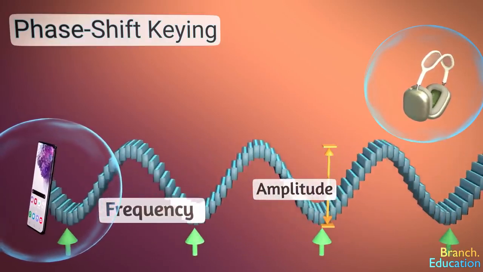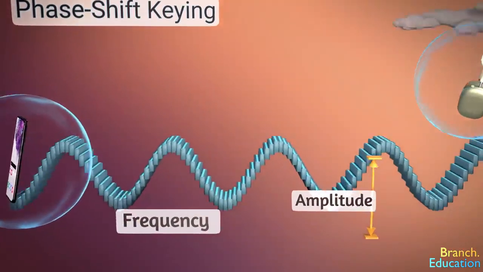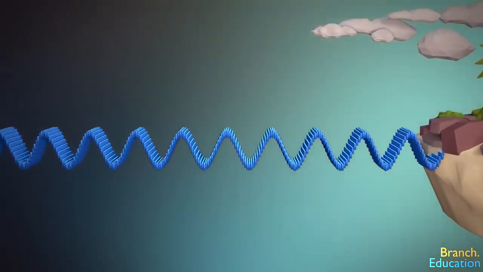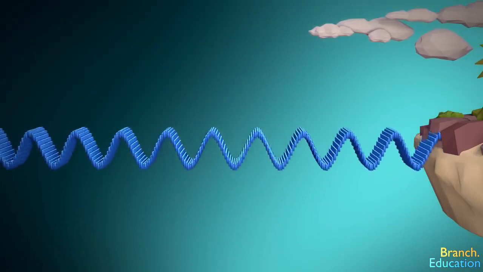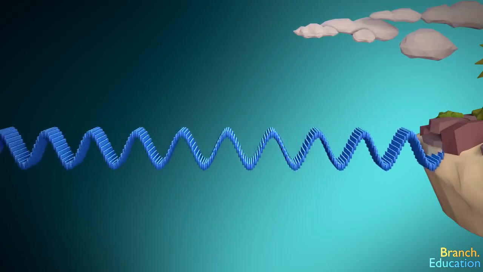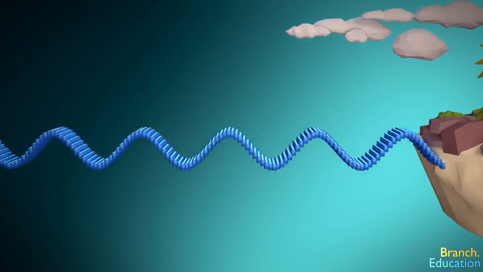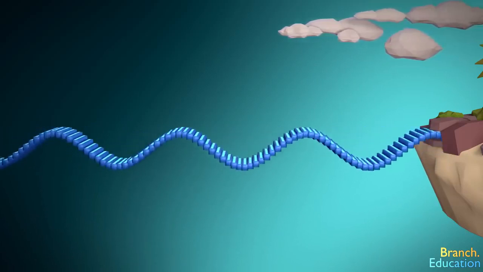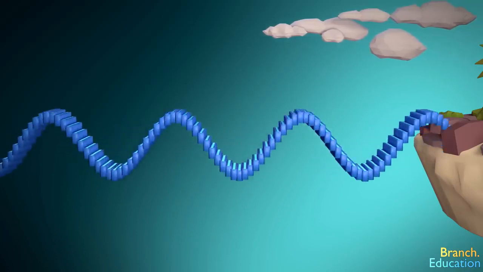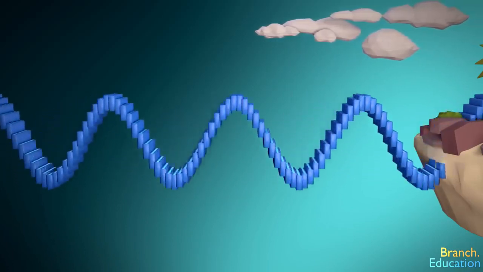Let's use an analogy. Imagine you're at the beach and you see the waves hitting the shore at a rate of 1 wave a second. Over a minute you would see 60 wave peaks reach and break on the shoreline. Changing the frequency would be changing how many wave peaks reach the shoreline every second, and changing the amplitude would be changing the height of the peaks and troughs of the waves.